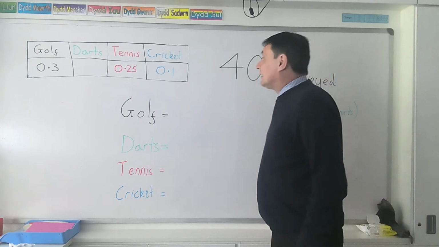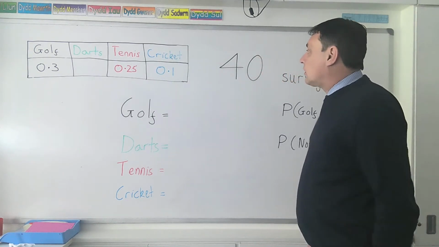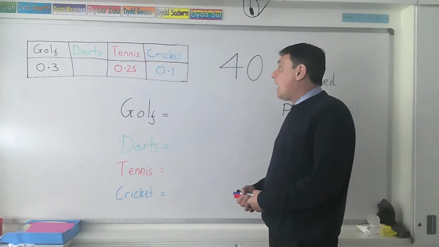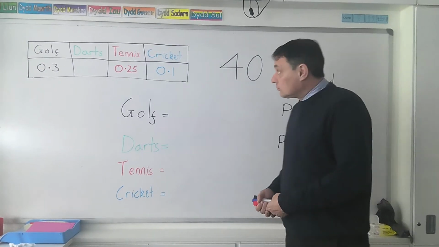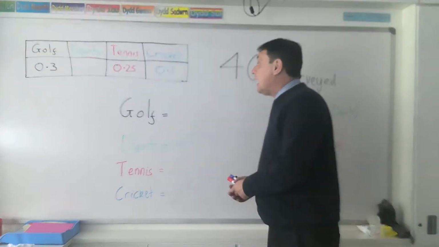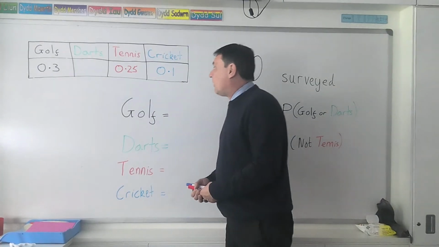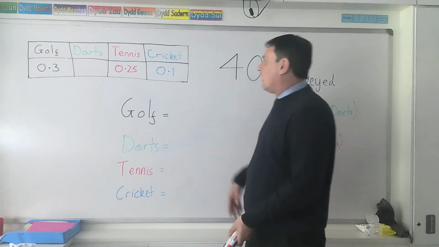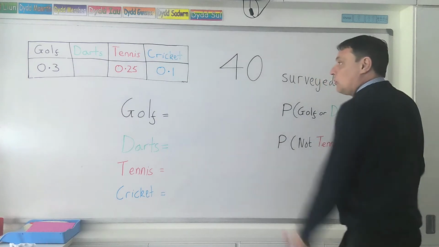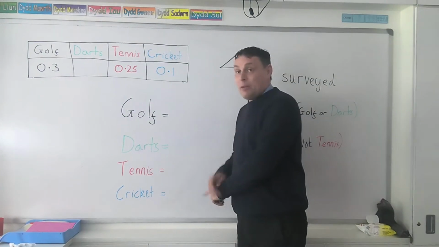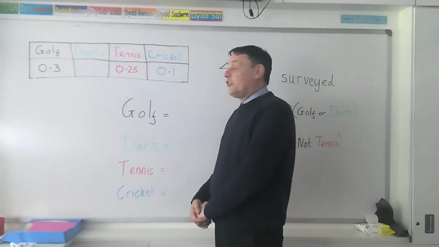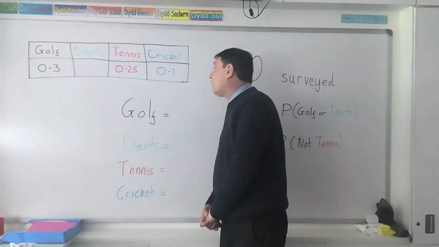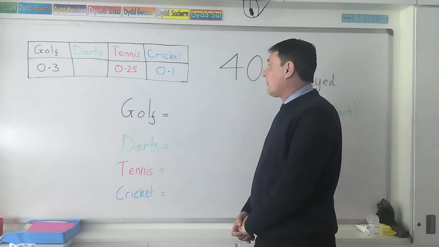What we're going to look at today are a few concepts of probability which often appear in questions. First thing we're going to look at is the rule that all probabilities add up to 1. So here in our survey, 40 people were surveyed. They were asked, apart from rugby and football, which sport would they like? The answers came up as golf, darts, tennis and cricket.